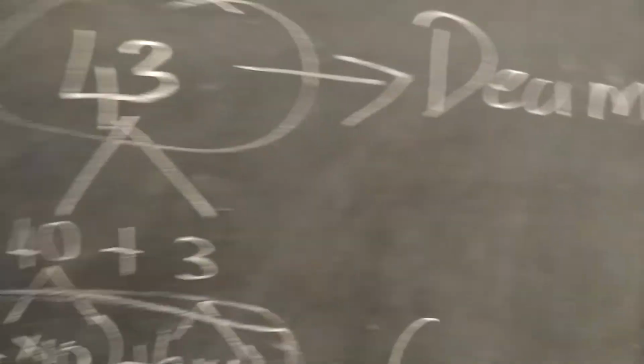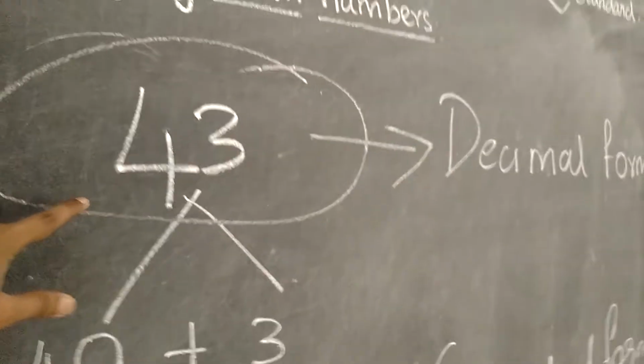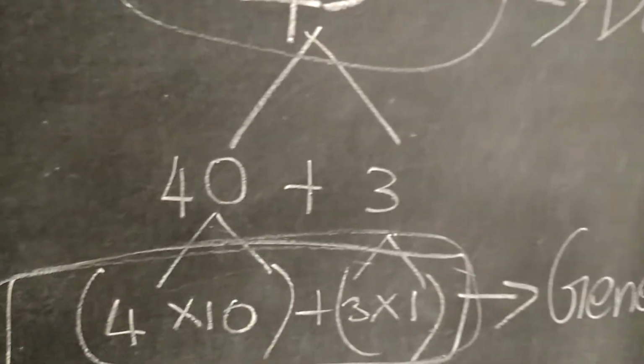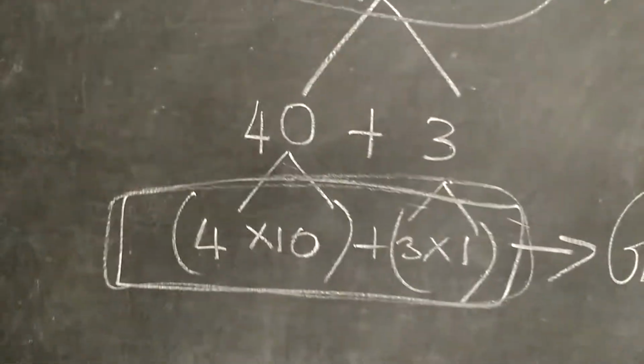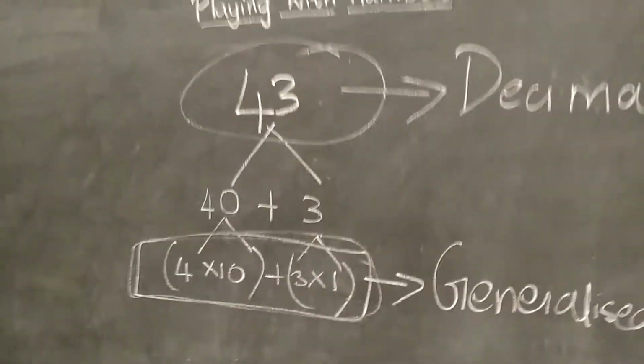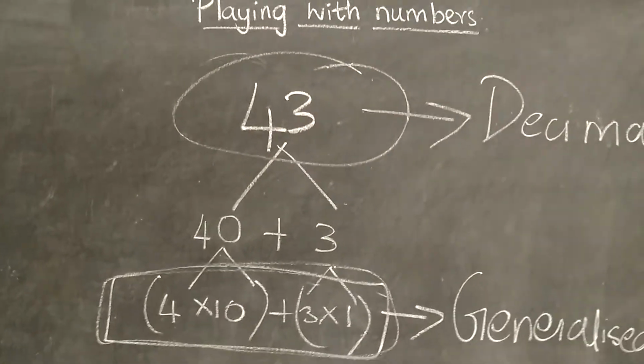Remember this, 43 is called the decimal form, whereas 4 into 10 plus 3 into 1, which is the same as 43 only, is called the generalized form. Now let me give another example.